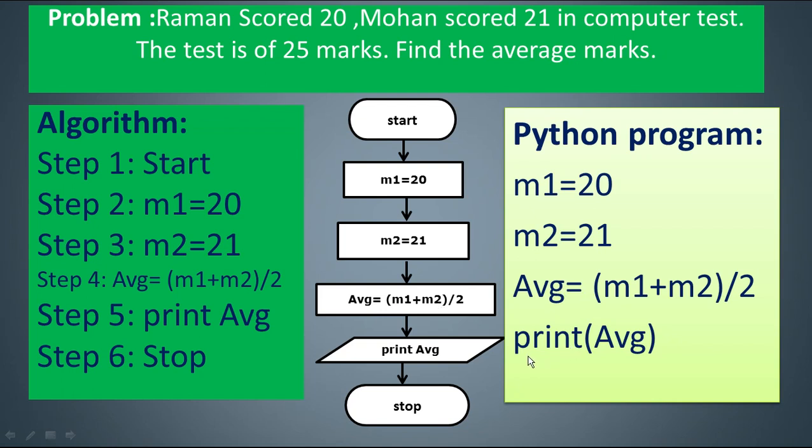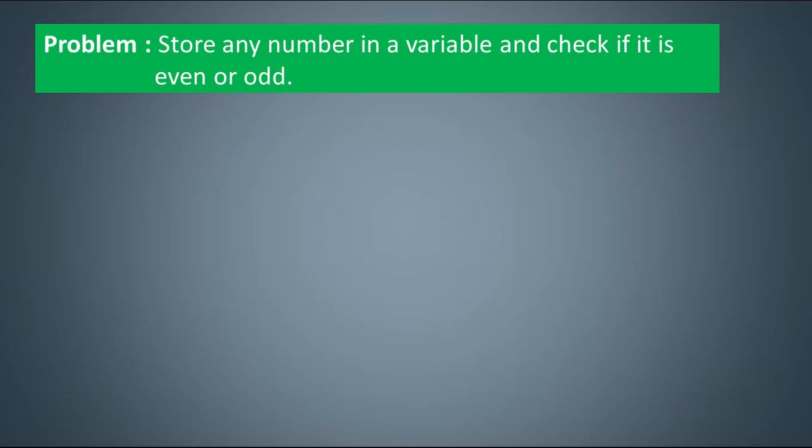So this is a predefined function: print in small letters and brackets with AVG as a variable name. These are the 4 statements that make your program. Clear? So this is so simple. It almost looks like your pseudo code. So let us take another one so that you have an idea of comparing something.